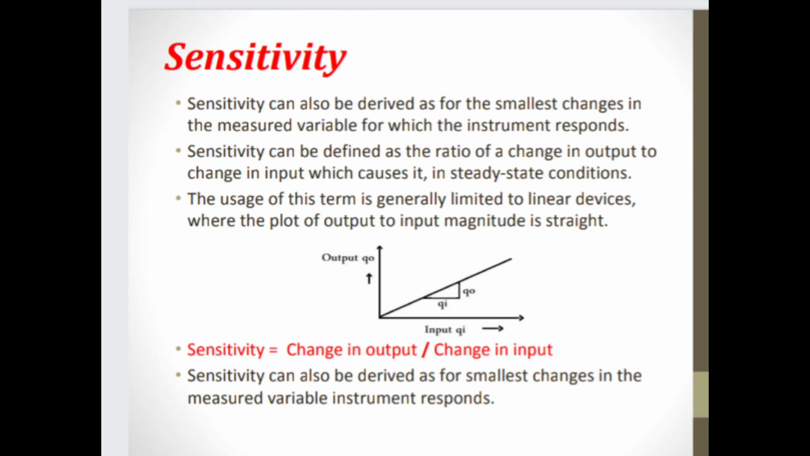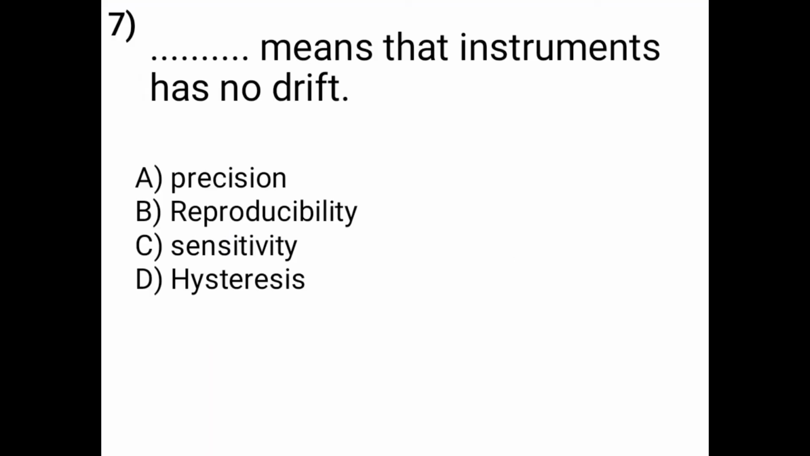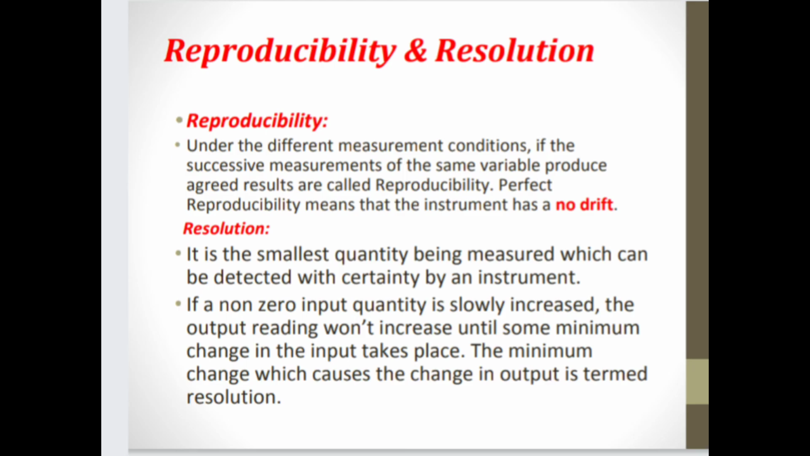Then we see the next question: which means that the instrument has no drift. Options are A, precision; B, reproducibility; C, sensitivity; and D, hysteresis. So the correct answer is option B, reproducibility, which means that the instrument has no drift. So in detail, we see what reproducibility is. So here, what does reproducibility mean?